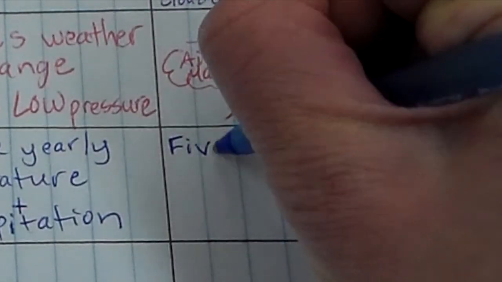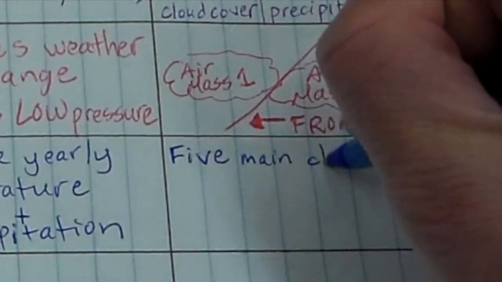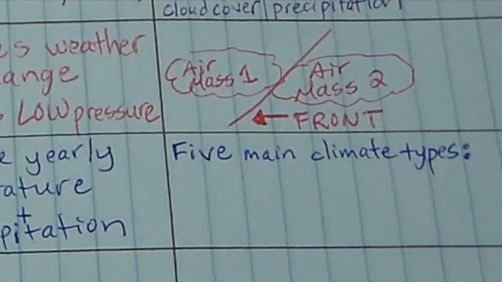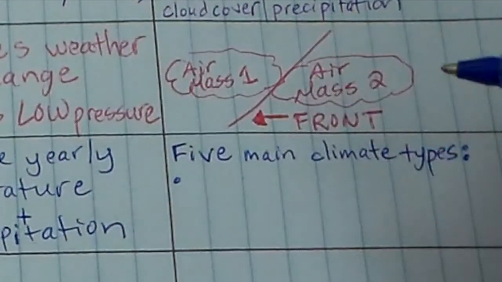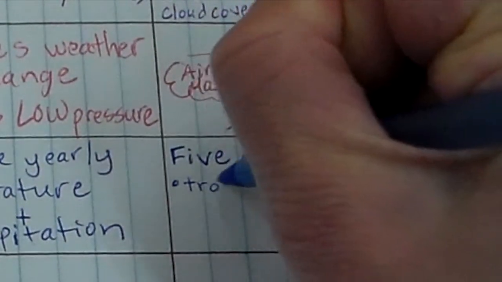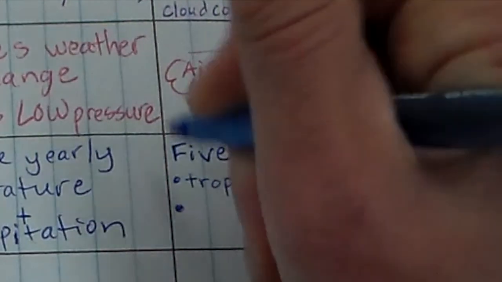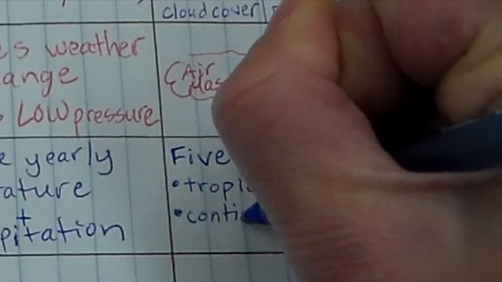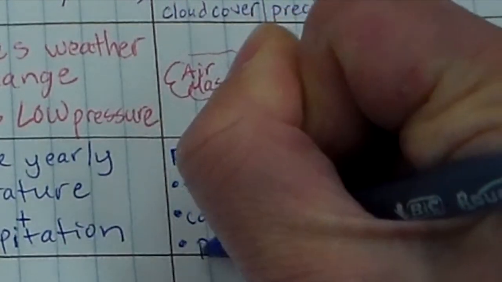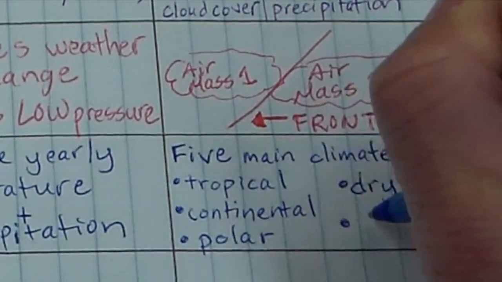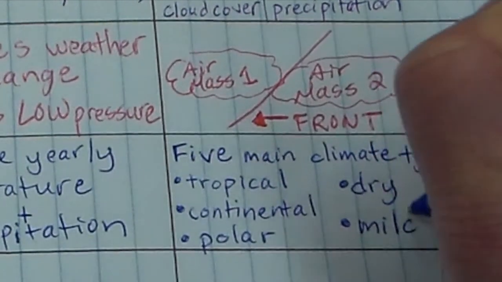We're going to write that there are 5 main climate types. And again, there's a lot more to these, but these are kind of the 5 main ones. We have tropical climates, continental climates, polar climates. We have dry climates, and we have mild climates.